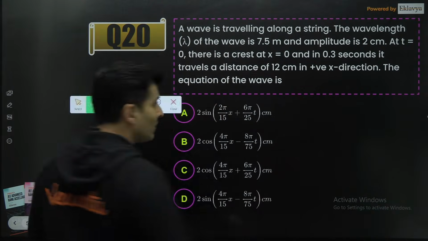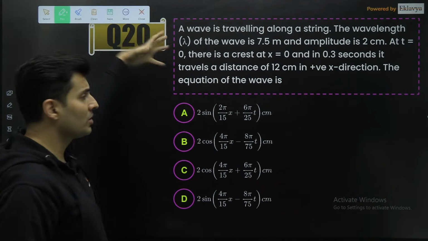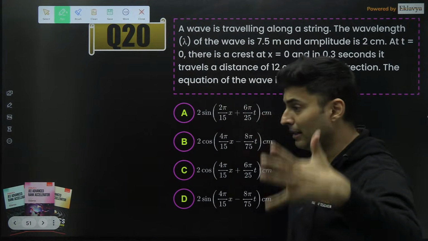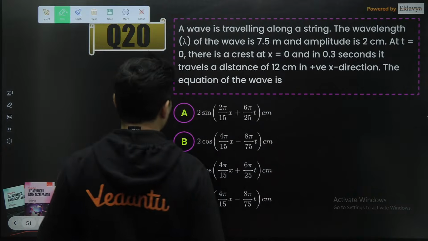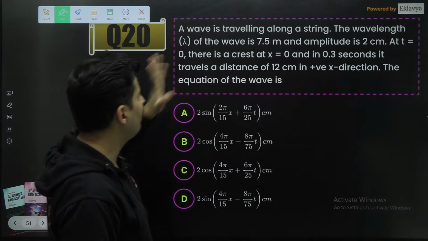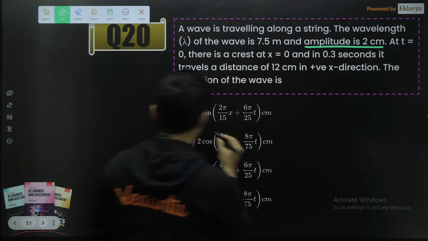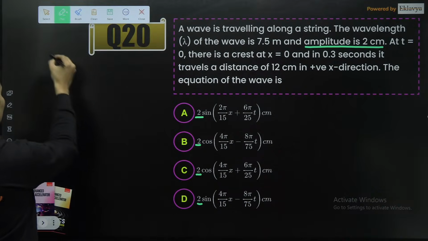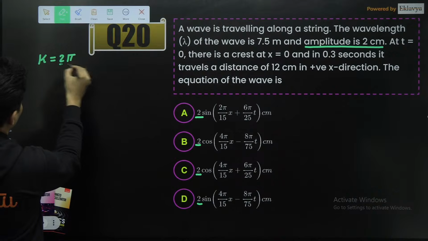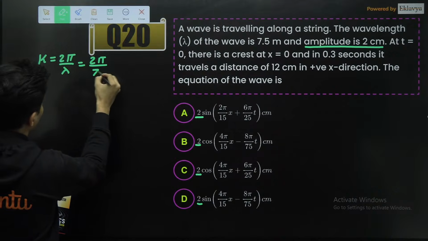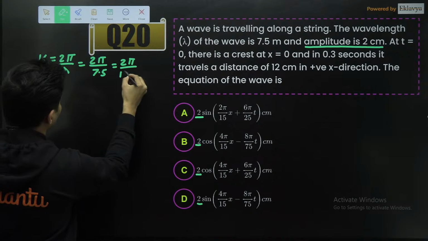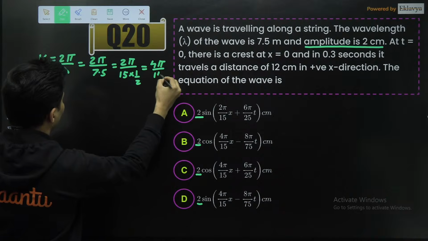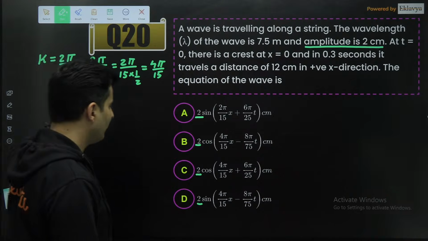Again, SHM based questions. So equation based, SHM based, waves questions, superposition. All these are predictable now because they repeated in the first shift and now again in the second shift you can see a couple of them. Okay, the amplitude is 2 centimeter clearly. So 2, 2, 2, 2. Perfect. The wavelength is 7.5, so I can get the k value. So 2 pi by lambda. Lambda is 7.5, which means 15 by 2. So this will become 4 pi by 15. K should be 4 pi by 15, guys.